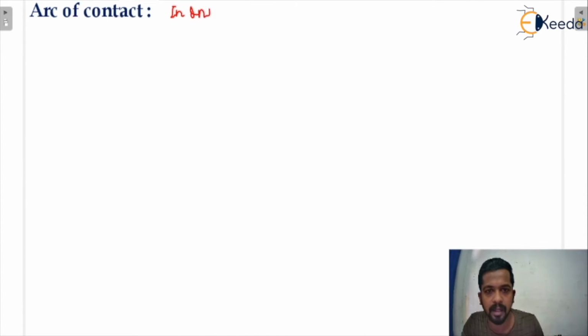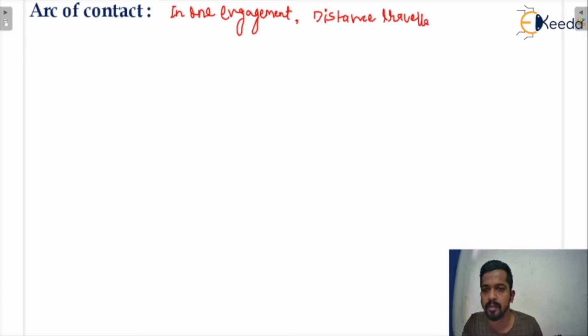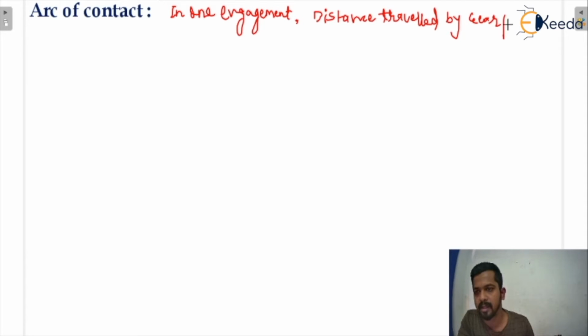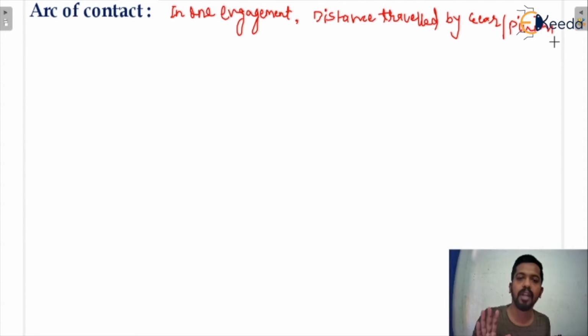In one engagement period, the distance traveled by the gear as well as the pinion in one full engagement period.